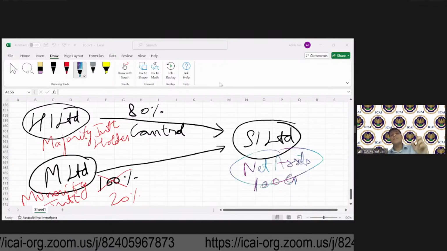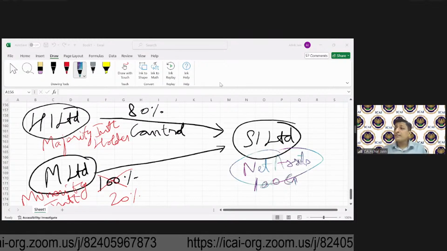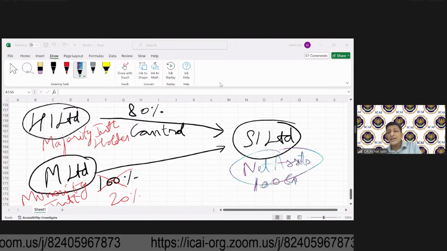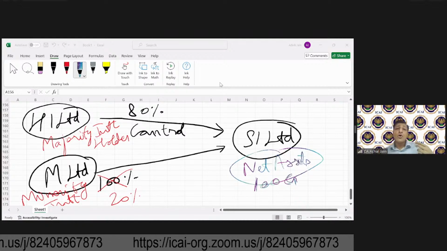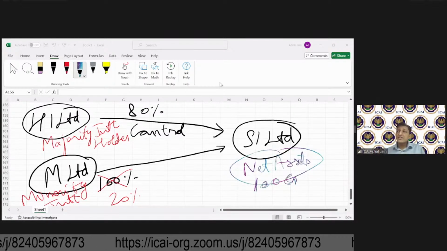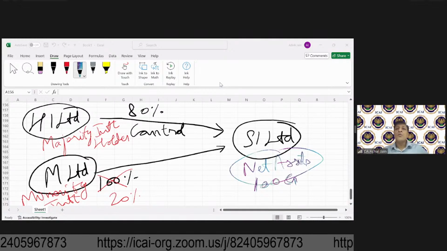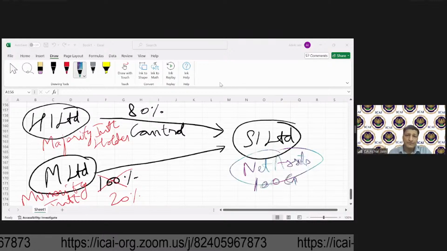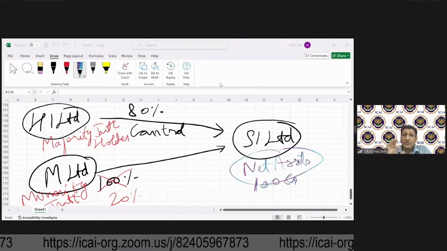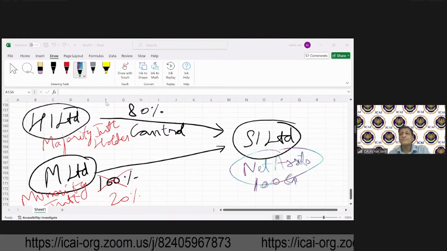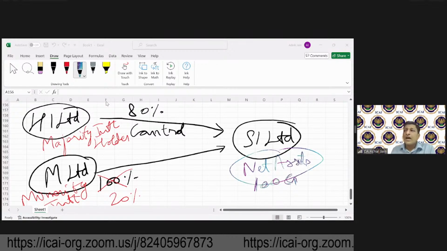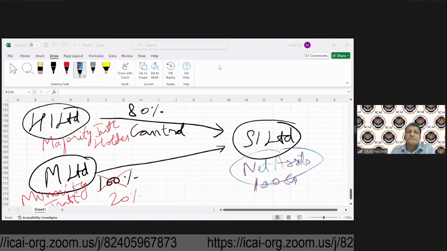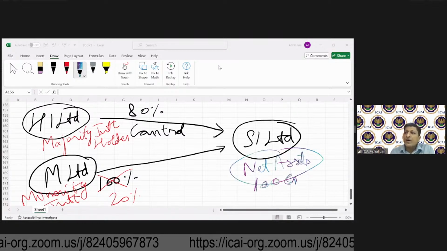See, these are all very, very important concepts, and we will be using all of these when we move on to our accounting requirements. So we are setting up our base for moving ahead with the accounting requirement. If you have any questions, any doubts so far, please let me know.